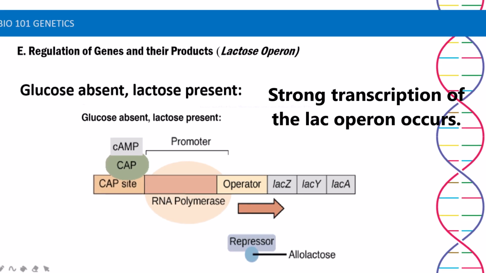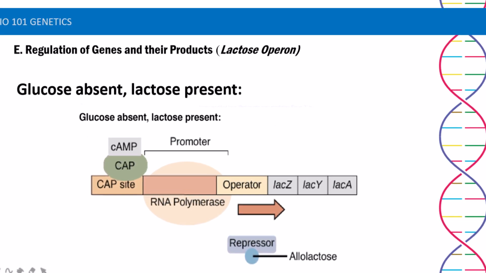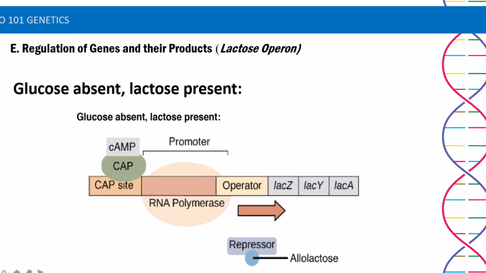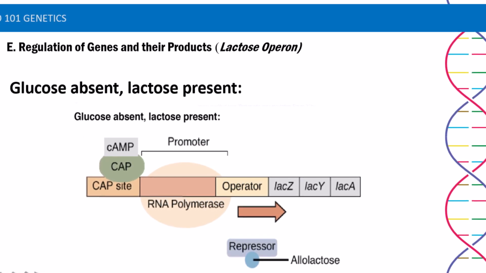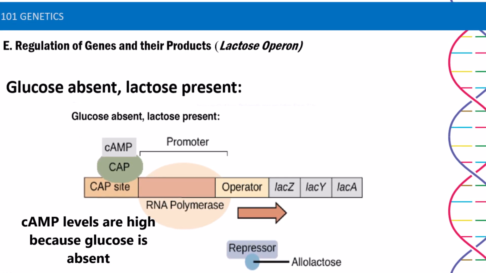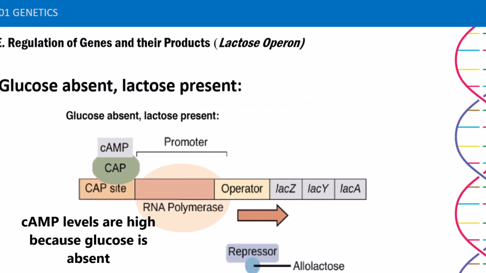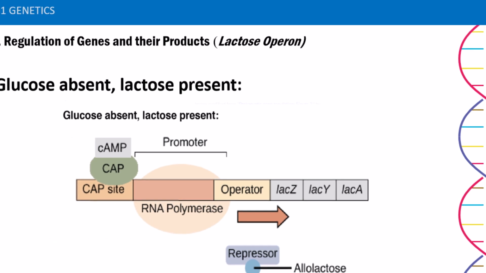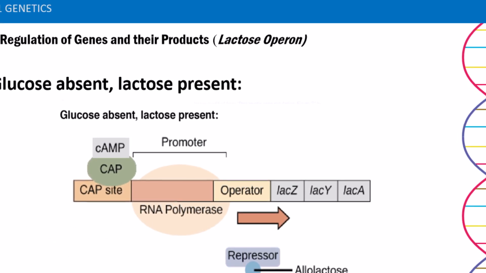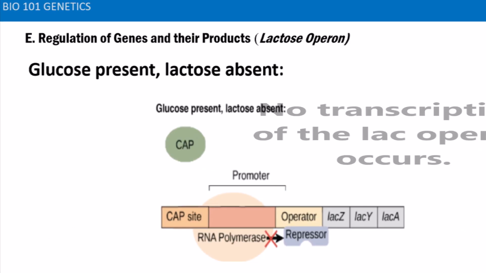When glucose is absent and lactose is present, the Lac repressor is released from the operator because the inducer, allolactose, is present. cAMP levels are high because glucose is absent, so CAP is active and bound to the DNA. CAP helps RNA polymerase bind to the promoter, permitting high levels of transcription.